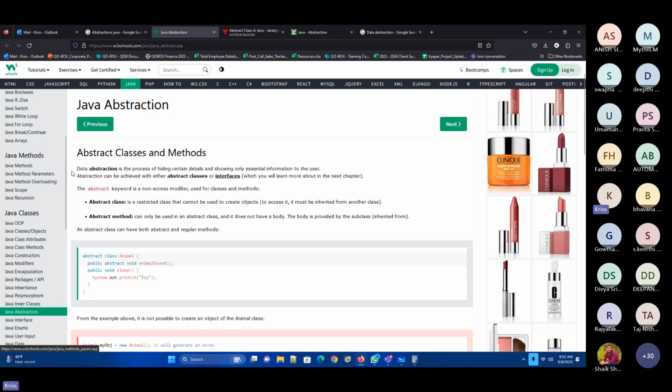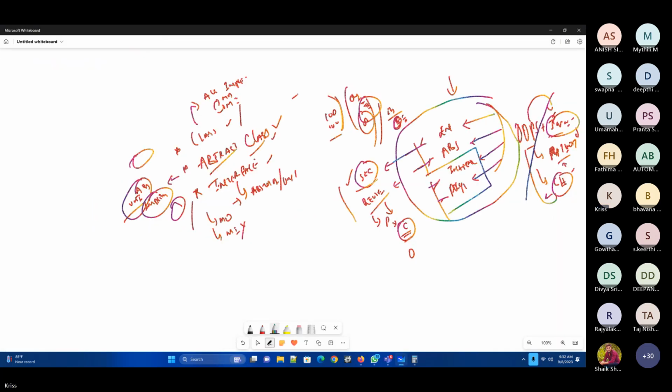So here, what abstraction in Java talks about, data abstraction, is a process of hiding certain details and showing only the essential information to the user. I told you, right? Now, what is required by the user and what is not required by the user is the most important pointer. That is where we started with security. For the end user, what is really important, that particular information only we will be presenting to him. Not all the internal implementations will be shown to him.